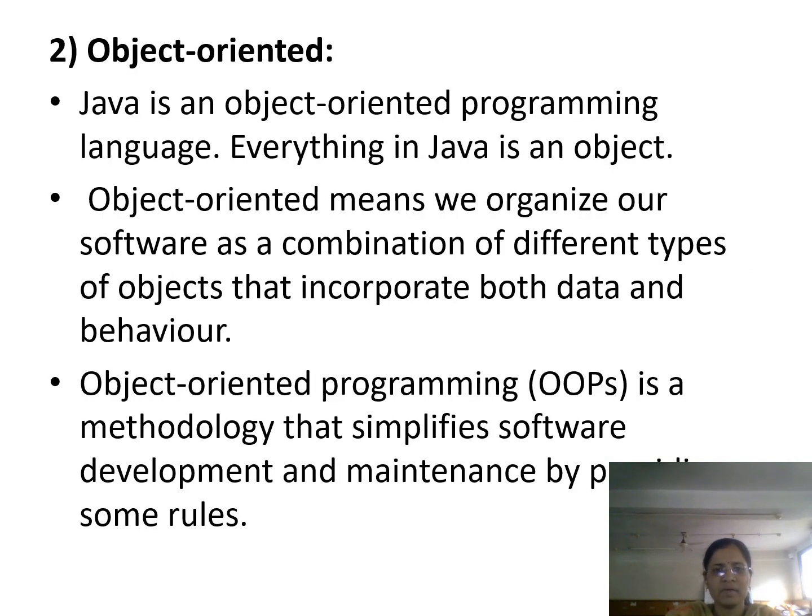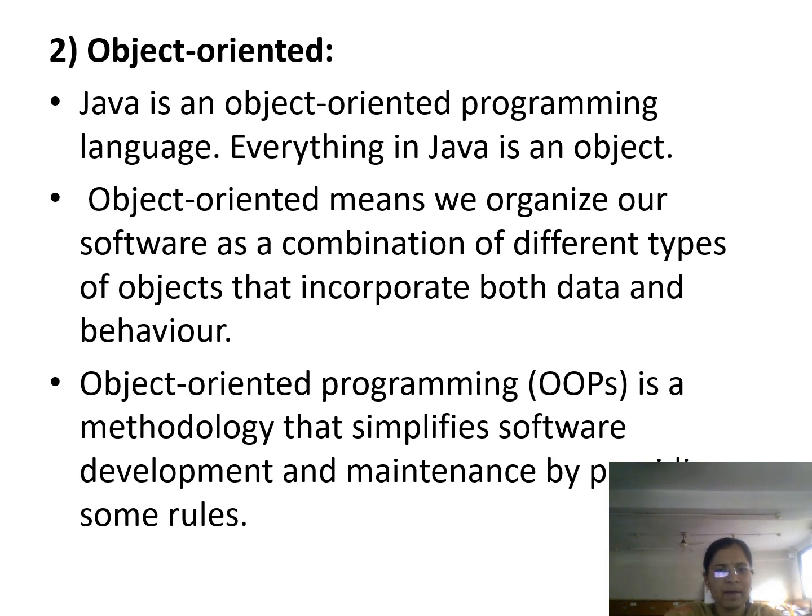The second feature of Java programming is that it is object oriented. It is a purely object oriented programming language, because without object creation we can't do anything in Java. So it is said to be purely object oriented. Everything in Java is an object only.